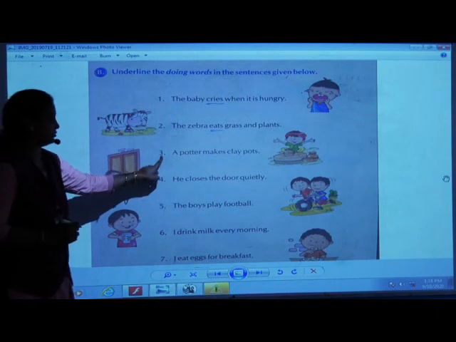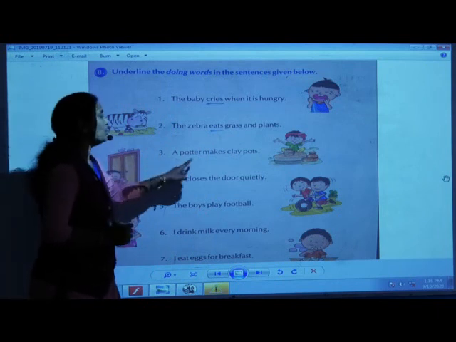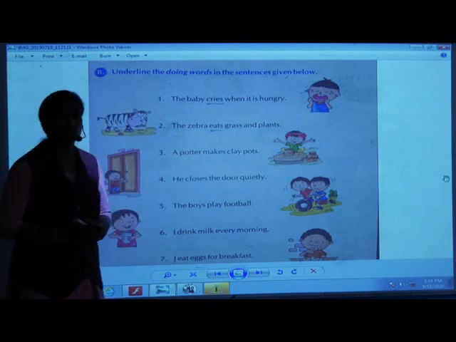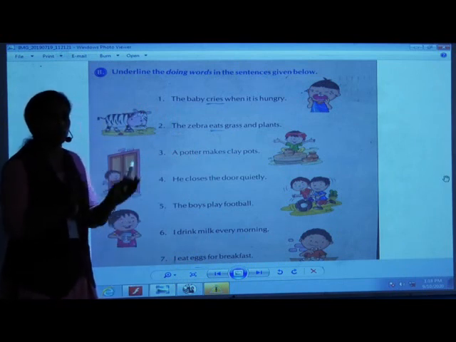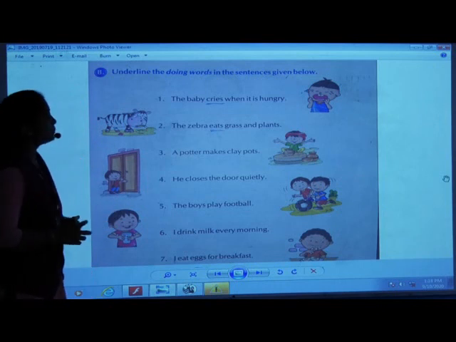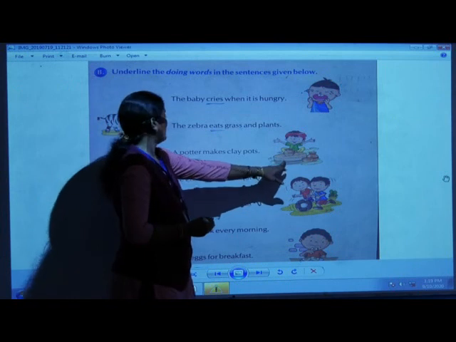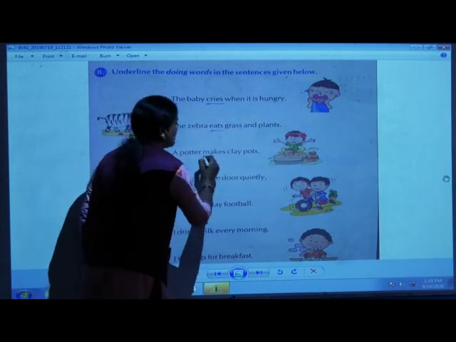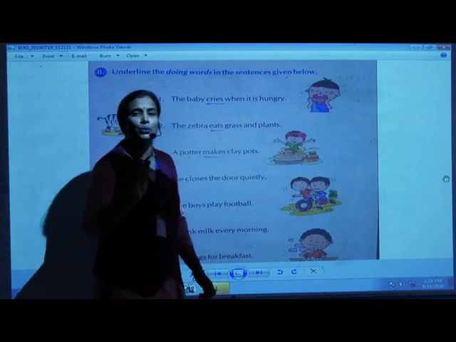Now the third one. A potter makes clay pots. Do you all know potter? Yes, those who make the pots, right? So a potter makes clay pots. See here the picture of that potter. What is he doing? He is making pots. So this makes is an action or a doing word.